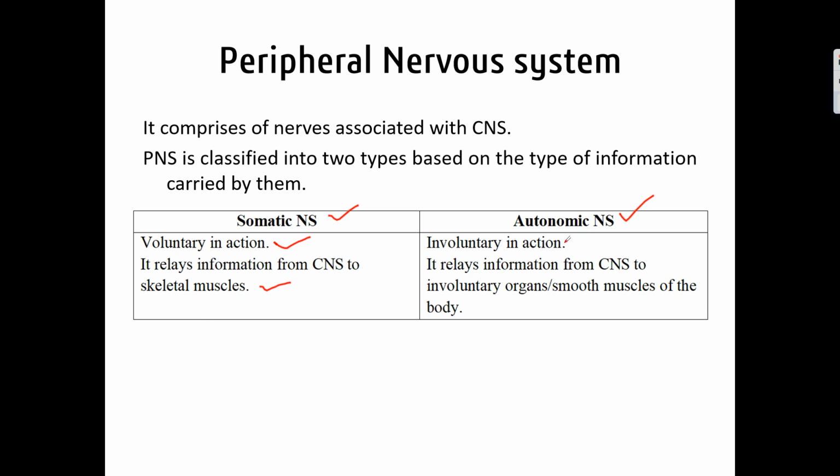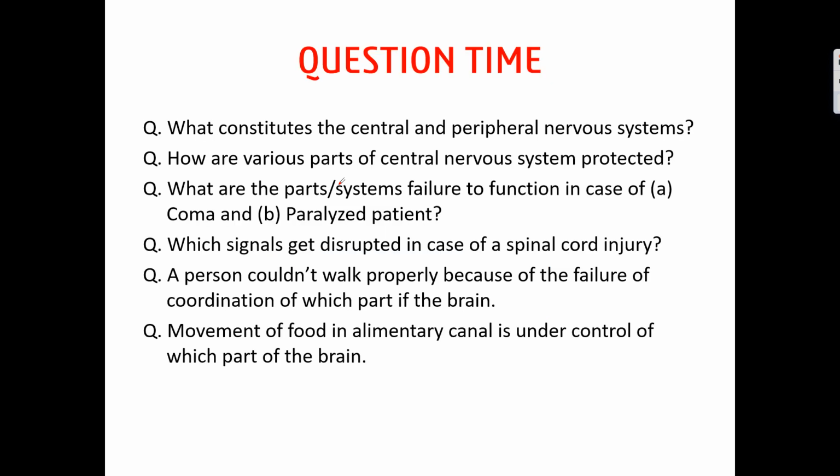So this is involuntary action. It is usually associated with the smooth muscles of the body, like the blinking of eyes or the muscles present in our digestive system. Those are the smooth muscles. The muscles present in the heart are the cardiac muscles. They have both natures, smooth muscles as well as skeletal muscles. Okay, so this is about the peripheral nervous system.